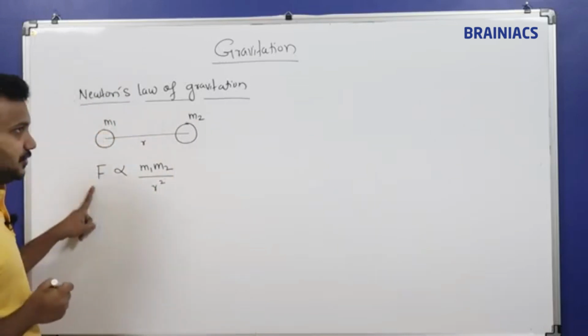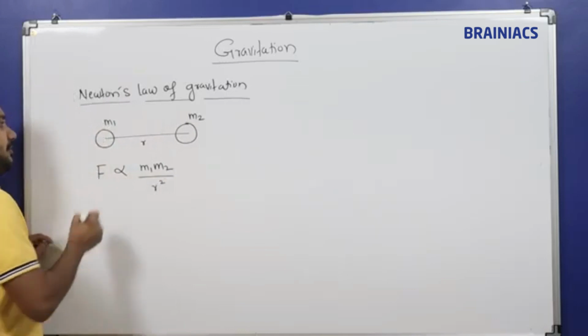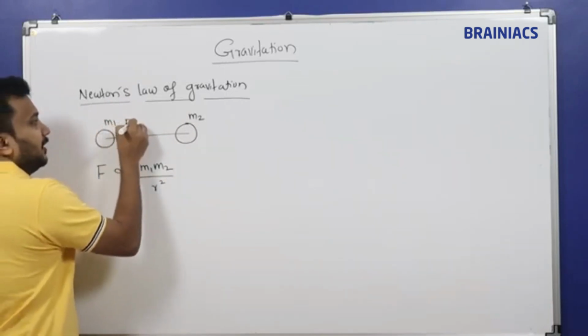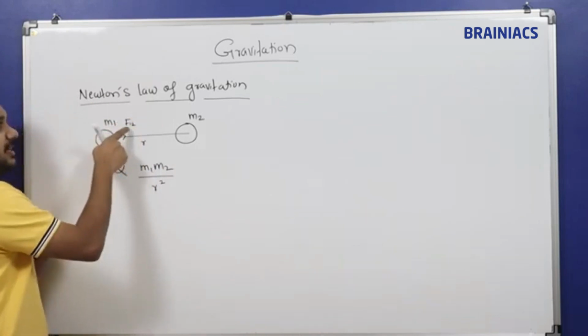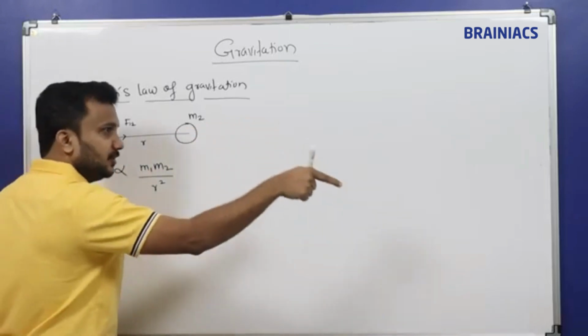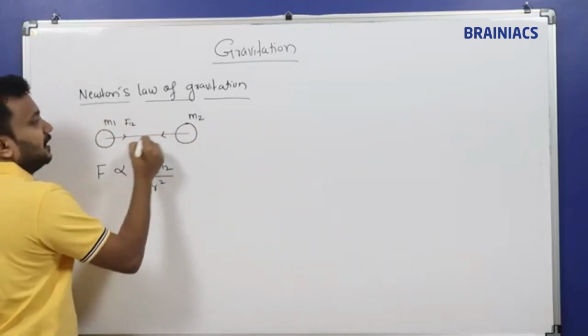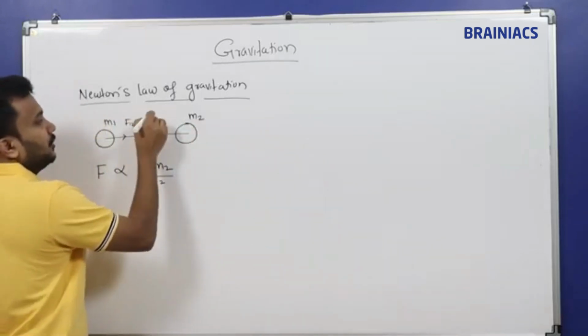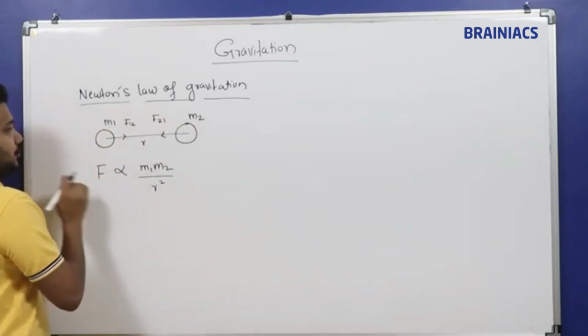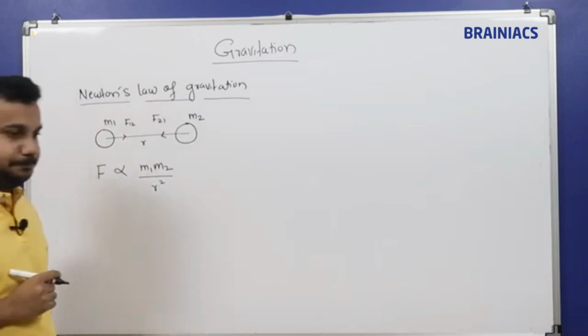F is the force between these two particles. F12 means mass 1 is attracted towards 2. Similarly, I can write F21, 2 is moving towards 1. This is an attractive force.